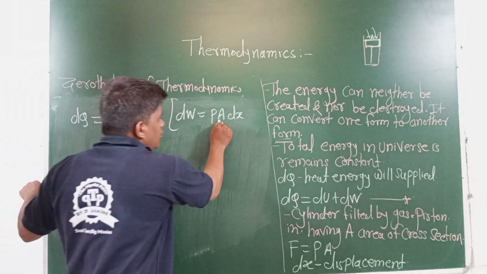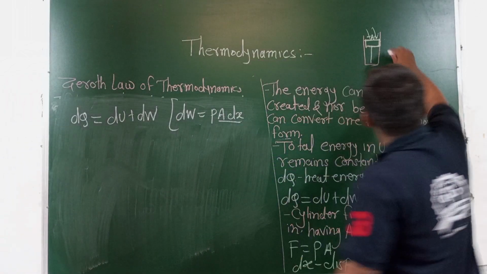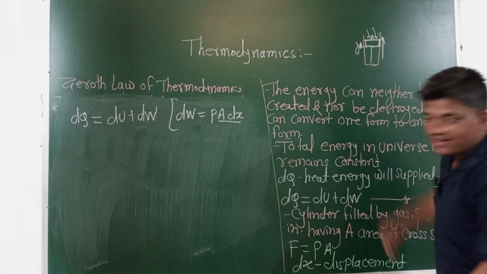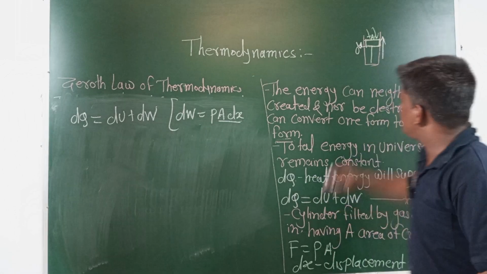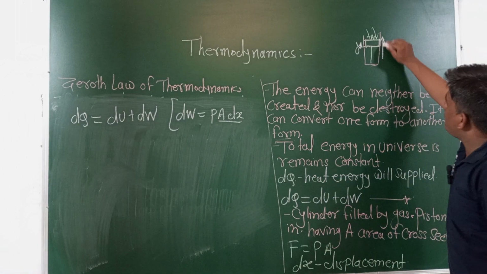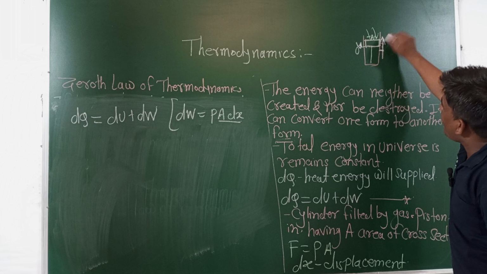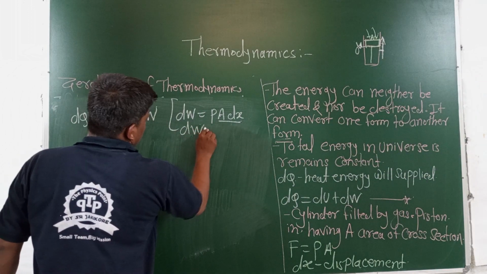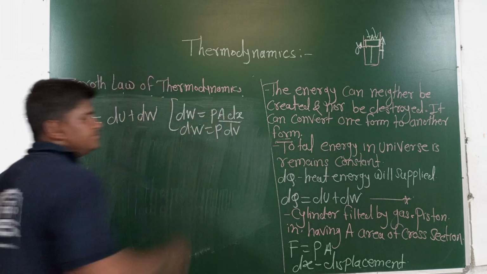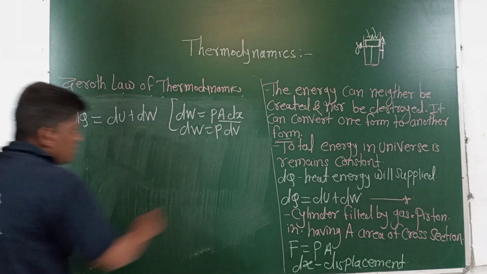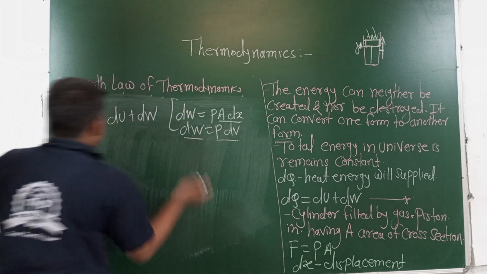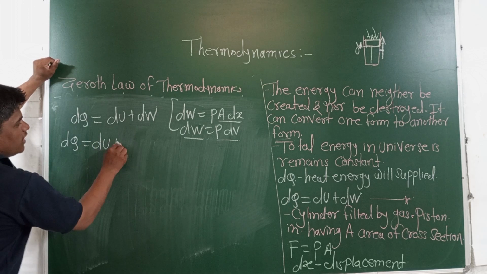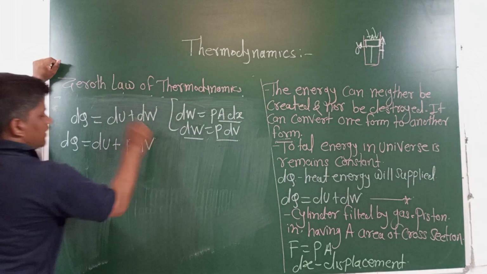When we see area into height, this piston will be displaced vertically by dx, so the height is dx. Then height into area is volume, so dW is equal to P into dV. Am I right? Then this P into dV, or this dW, is substituted in the equation star, that is dQ is equal to dU plus P into dV.